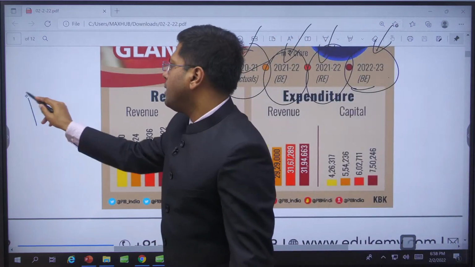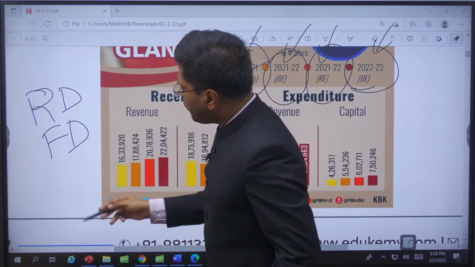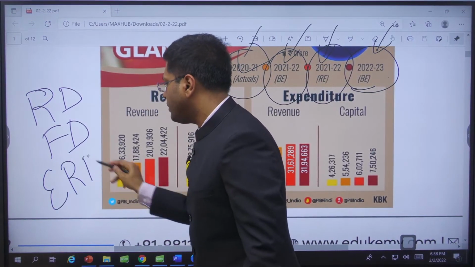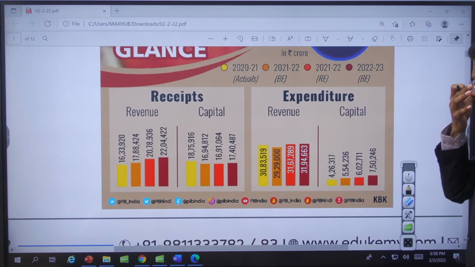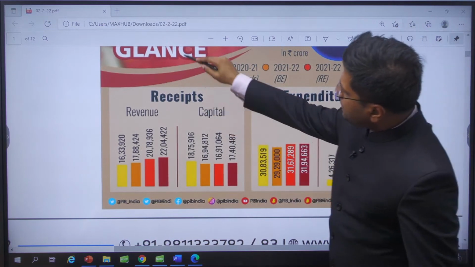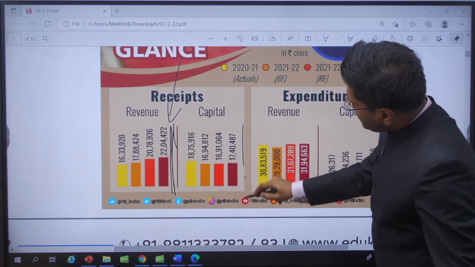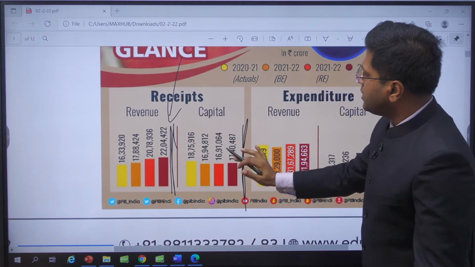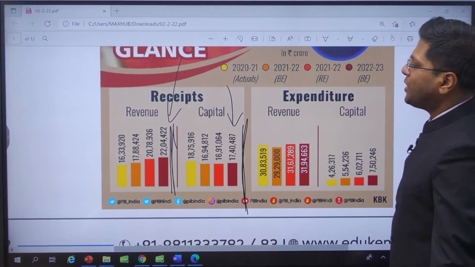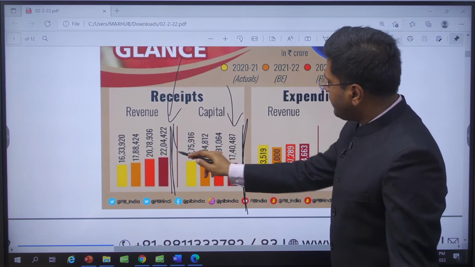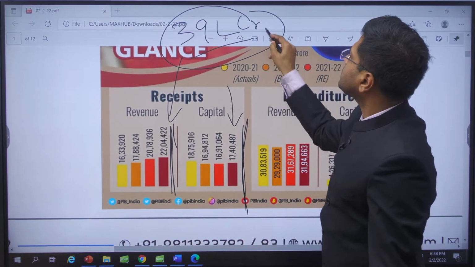What is the revenue deficit? What is the fiscal deficit of the government? And what is the effective revenue deficit of the government? We'll be able to work these out through this data, right? So, teaching how to fish rather than giving you the fish. If you see, revenue receipts are 22 lakh crore, and this is the proposed figure for this year, the estimate for the budget, and capital receipts will be 17 lakh crores. So we are planning that we will receive around 39 lakh crore this year.